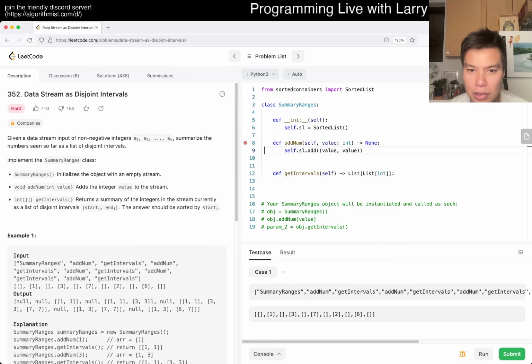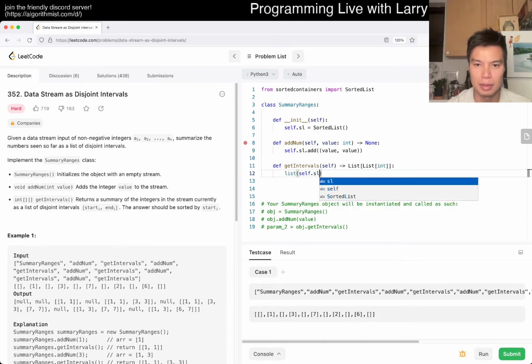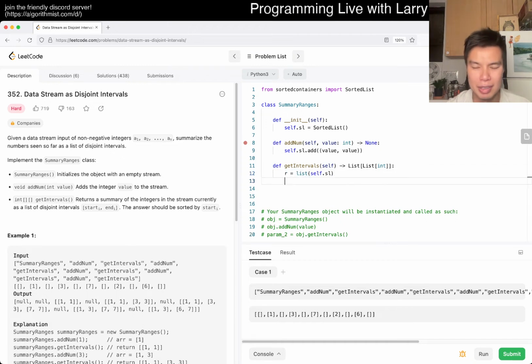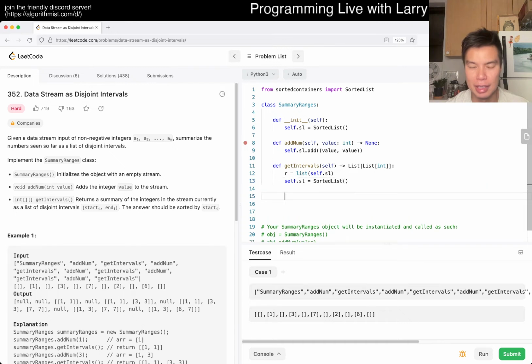52. Okay, so the idea here is that we just do this, and now because everything is going to be sorted, then we just have something like, right, so let's just say, something like this maybe, and then we get rid of this, and then now basically we have answer is equal to